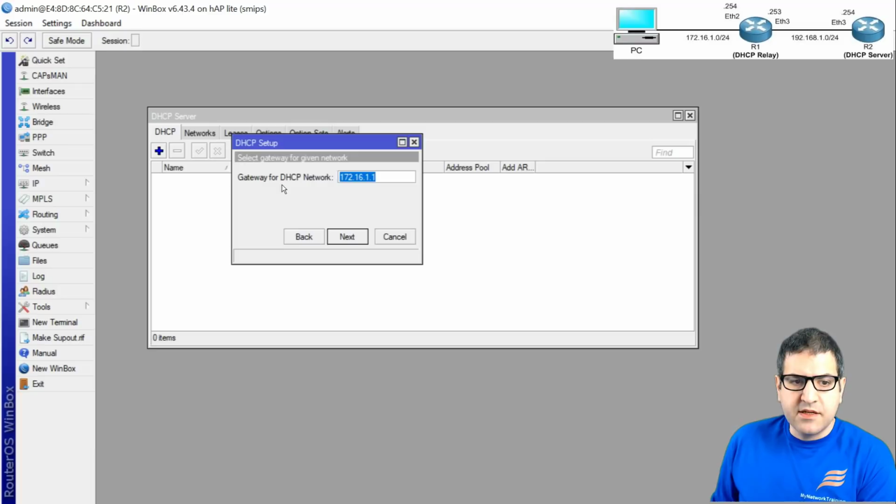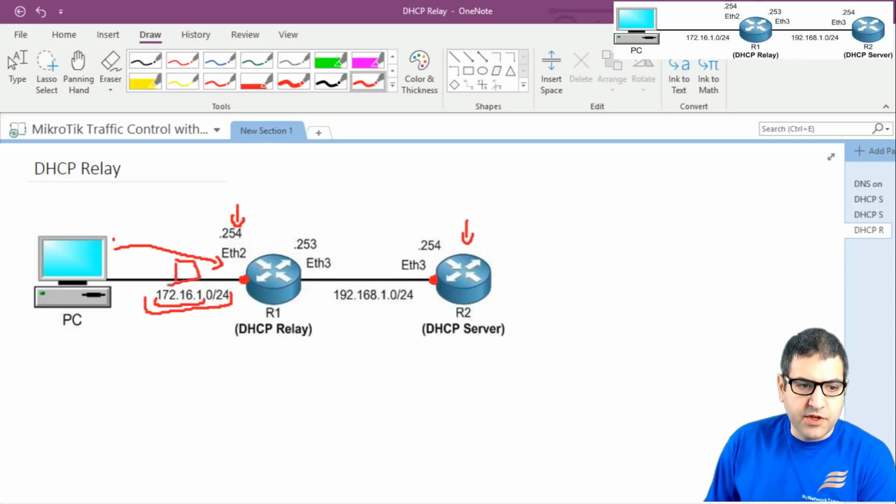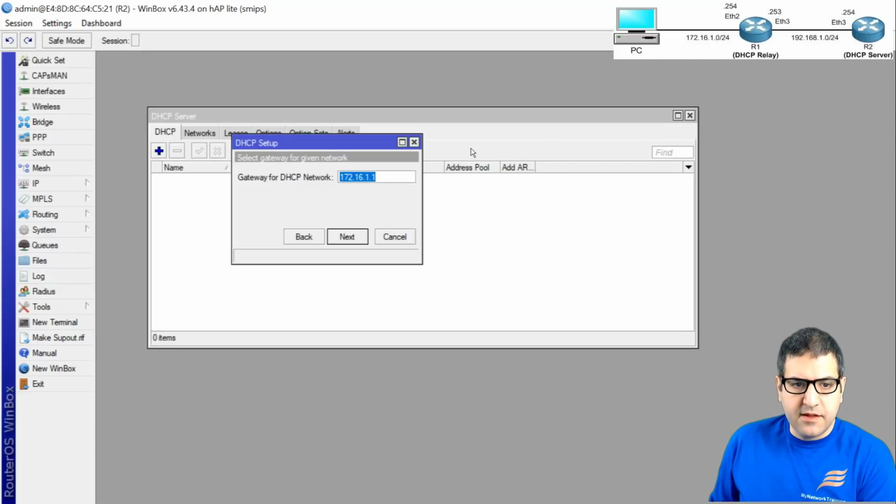Now they say, okay, what is the gateway? What is the gateway for the users who get an IP address from this range? Actually, if we look at the picture, the gateway on router 1 is 172.16.1.254, okay? Because all the users who are here, they will go to that interface. In my case, there is only one laptop, but imagine you have here a switch and you have many other PCs, then they will all go to this gateway, which is 172.16.1.254. And you have to specify that in the configuration that you are doing here. So let's do that.